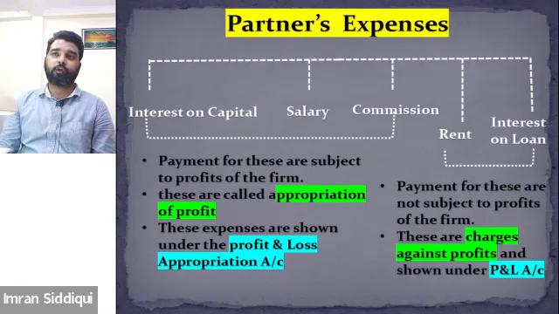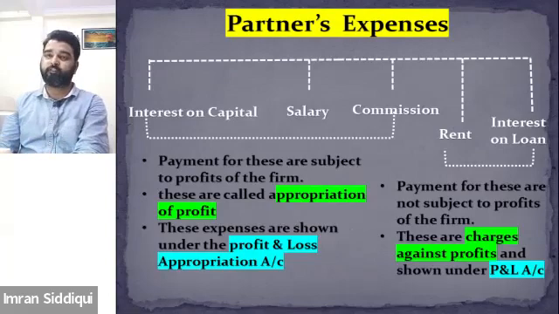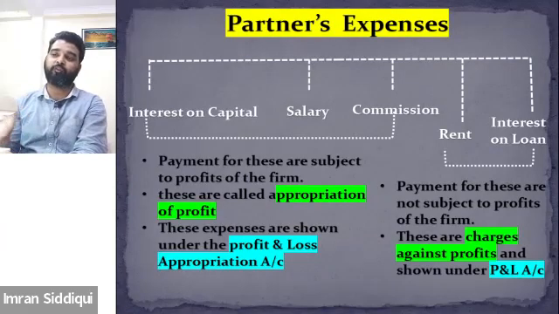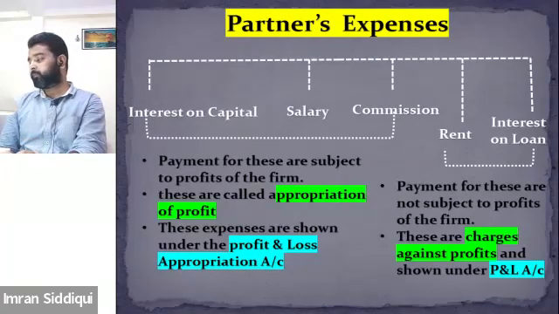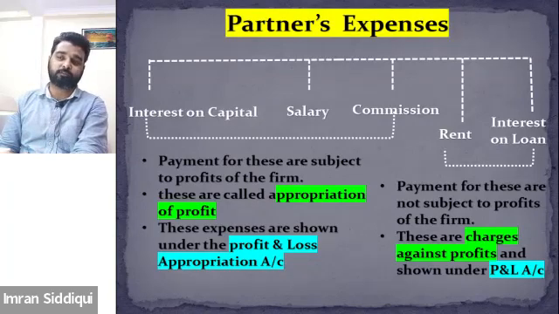Okay. So I have categorized the partner expenses into 5 categories, and out of 5, these 3, interest on capital, salary, or commission, will be considered as appropriation of profit, and therefore this will be recorded under the P&L appropriation account, and these need to be paid only when the firm generates a sufficient amount of profit. But the remaining 2 will be considered as charges against profit and need to be paid irrespective of whether the firm is generating losses or profit. And since these need to be paid in every situation, these are considered as charges against profit and will be recorded under the P&L account.